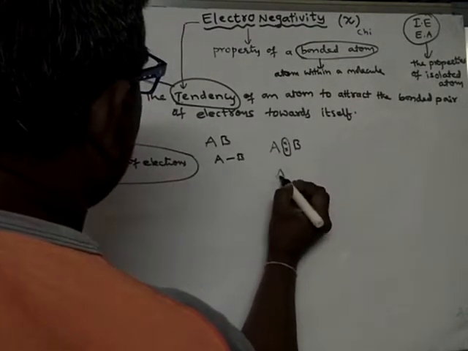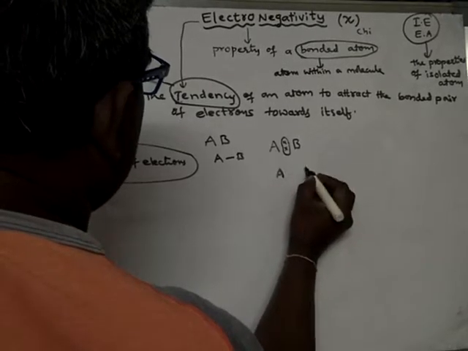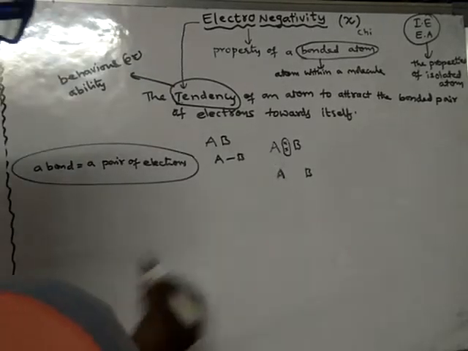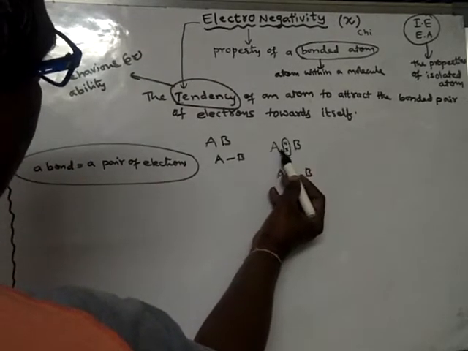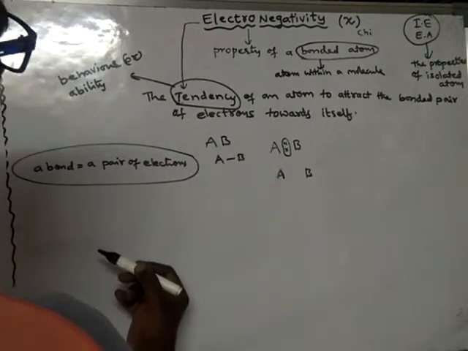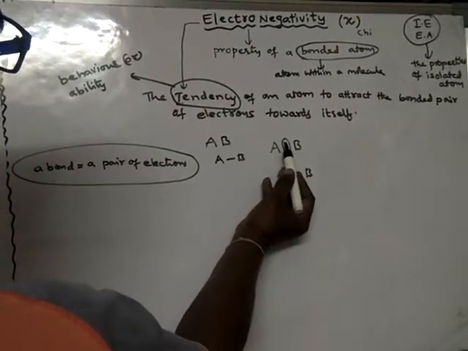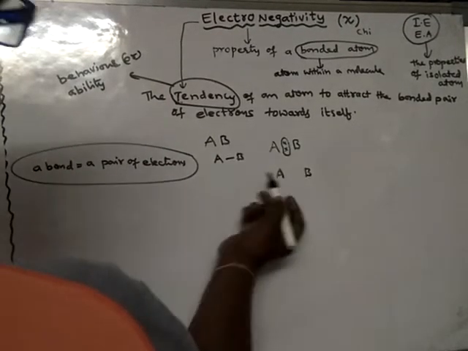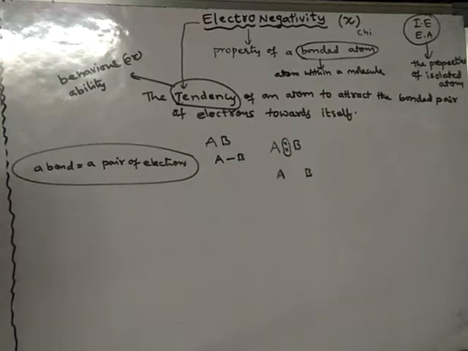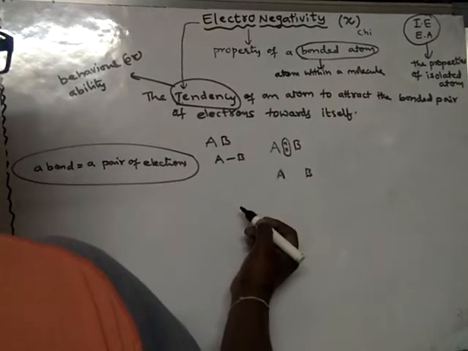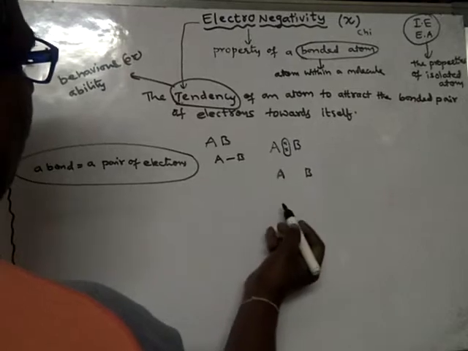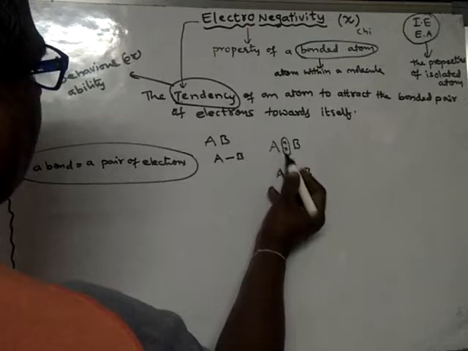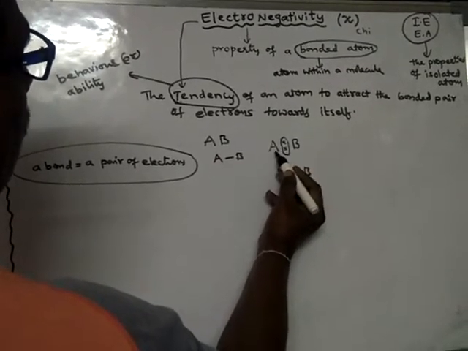Suppose the bond pair of electrons, called so because these two electrons are involved in a bond between A and B. This bond is formed due to two electrons. A bond is nothing but a pair of electrons, so it is called a bonded pair of electrons. Suppose it is present at an equal distance between the two atoms.